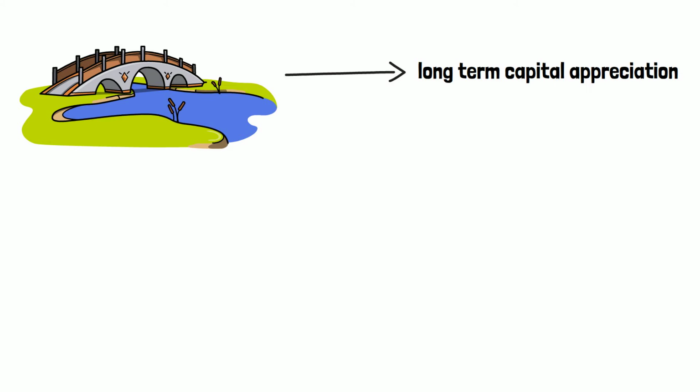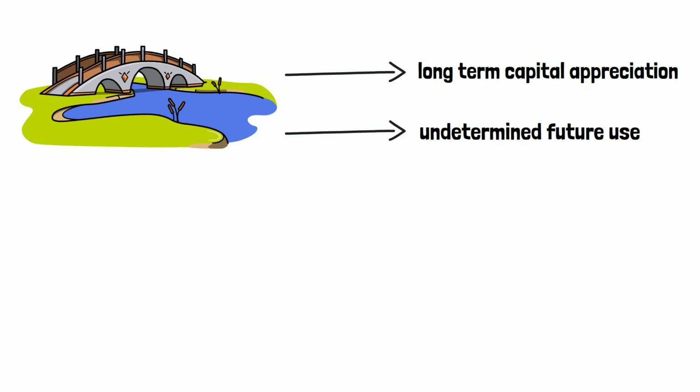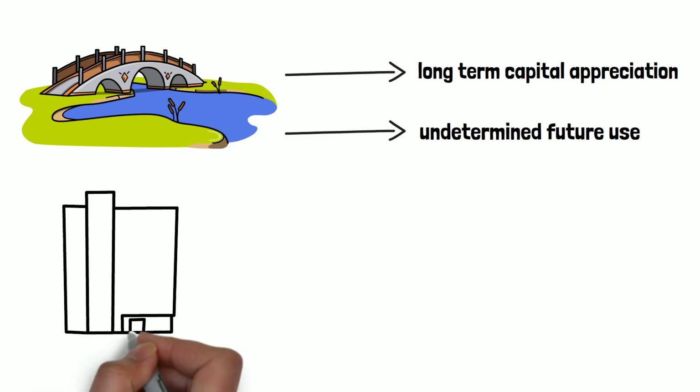The second example is land held by an entity but its use is not determined yet. So in such a case where the entity has not determined that it will use this land as owner-occupied property or for short-term sale in the ordinary course of business, then such land will be regarded as held for capital appreciation, thus considered as investment property.